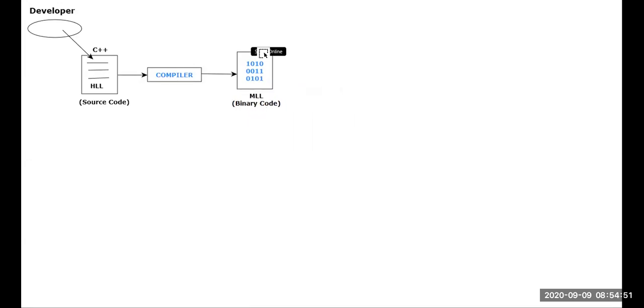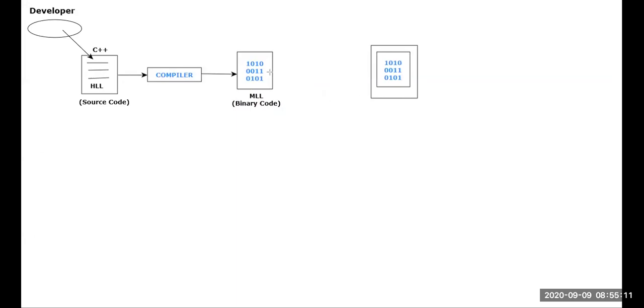Next, listen carefully. This machine level language code has to be loaded on the RAM. I'll just take this to be the RAM of the computer. Within the RAM, it has to be loaded. Within this RAM, this happens to be the machine level language code, 1010, 0011, 0101. Next, listen properly.